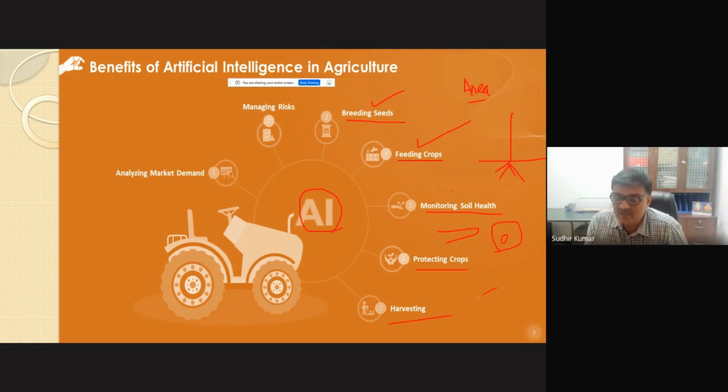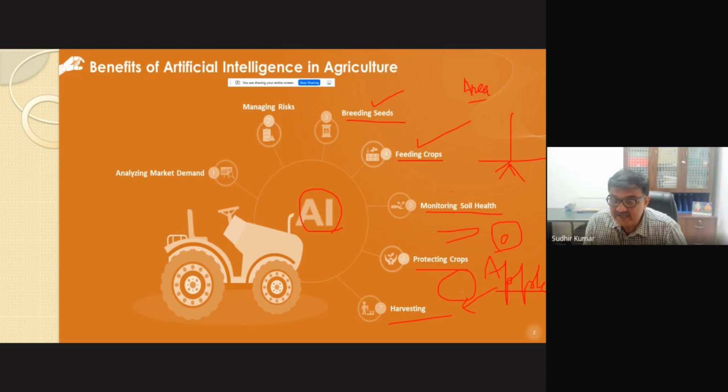And then harvesting. One example is the apple: when we harvest apple from the plant or the tree, it has to be reddish in color.